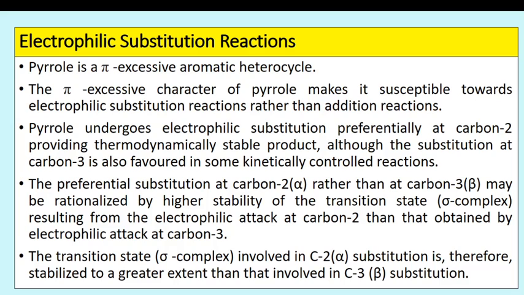So, the electrophilic substitution reactions for pyrrole: pyrrole is a pi-excessive aromatic heterocycle which contains 6 pi electrons, 4 pi electrons on 4 carbon atoms and 2 pi electrons on 1 nitrogen. The pi-excessive character of pyrrole makes it susceptible towards electrophilic substitution reactions rather than addition reactions. So due to the presence of 6 pi electrons, it becomes more susceptible towards substitution reactions.